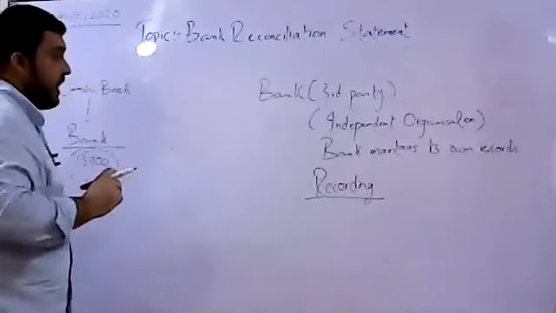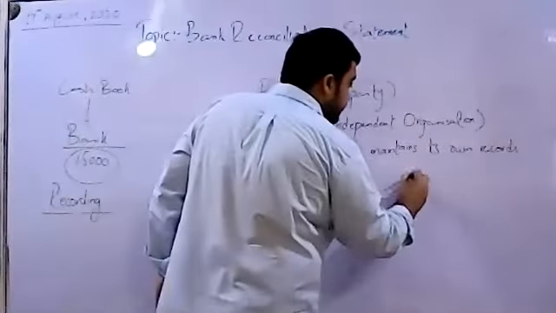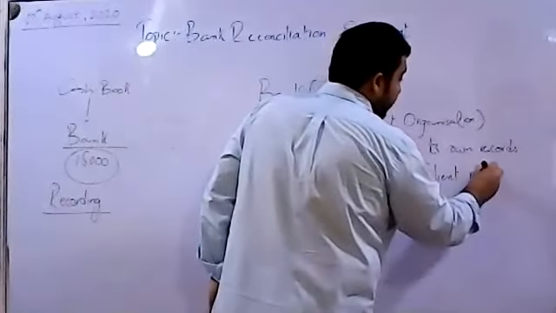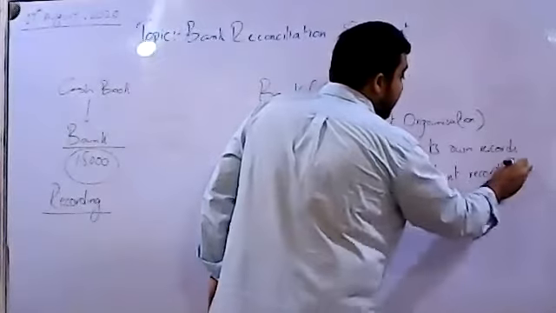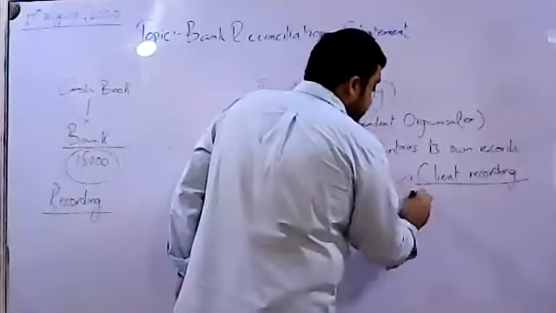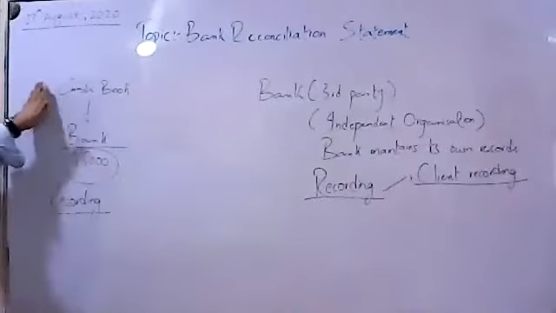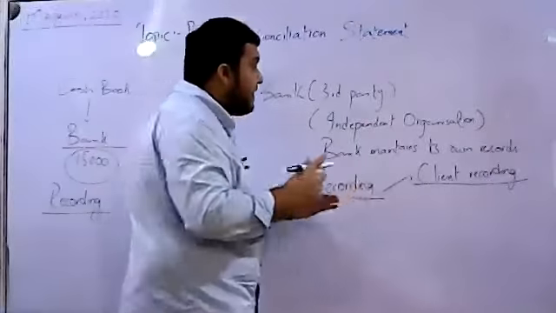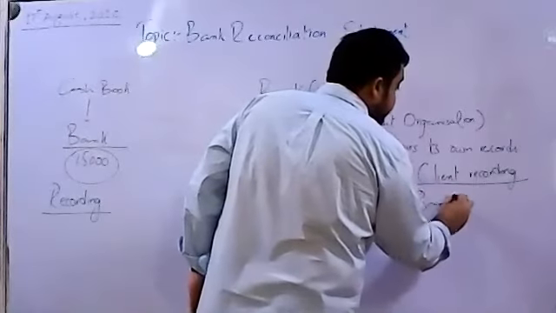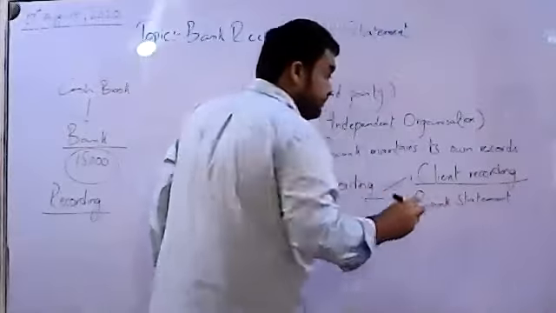Now, the first thing is that the recording that a bank makes for us is client recording. That means for every transaction that is performed, the document, the way we prepare a cash book, हम जैसे cash book बनाते हैं, bank for every client prepares a bank statement.